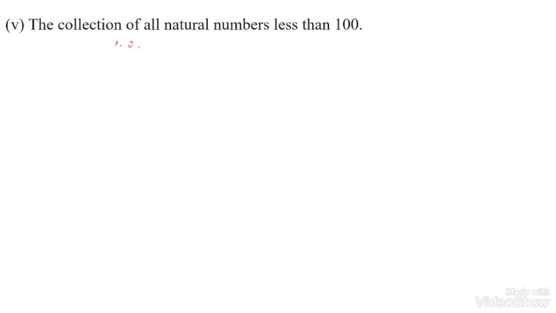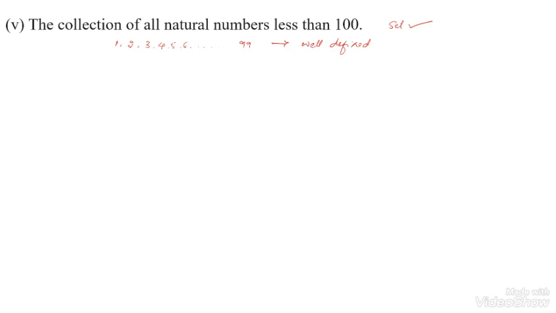The number starts with 1, 2, 3, 4, 5, 6 and so on. Less than 100 means the last number is 99. 1 to 99. We can easily get the numbers 1 to 99. It is well defined. That's why the above question will be a set.